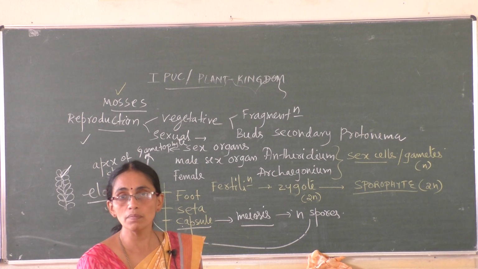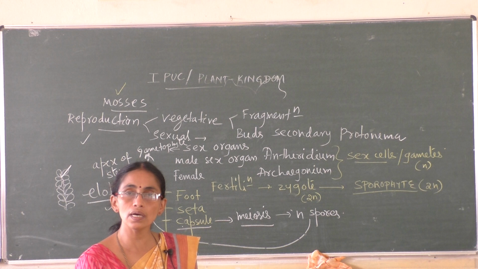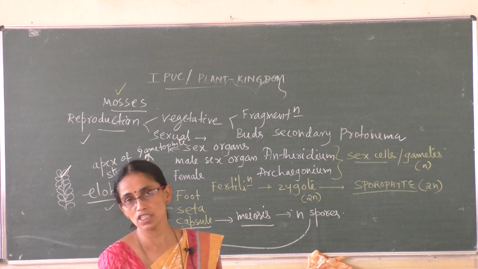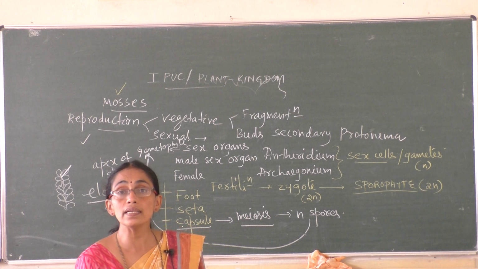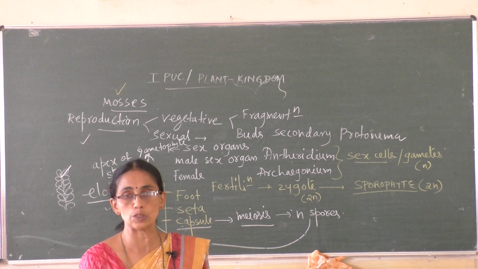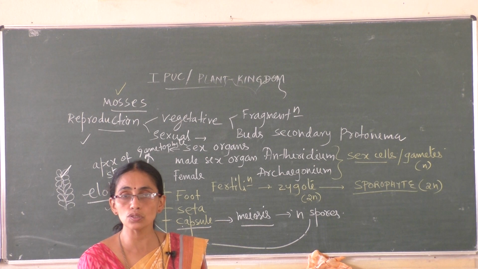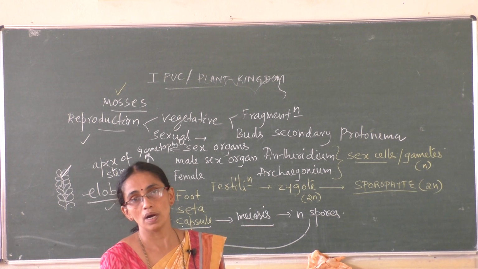The protonema is a green, creeping, multicellular, filamentous structure. Another type is the secondary protonema. It grows from parts of the plant other than spores, that is, either from rhizoids, stems or leaves, or from an injured part of the gametophyte. That is the secondary protonema.